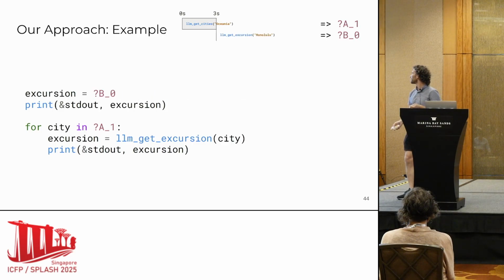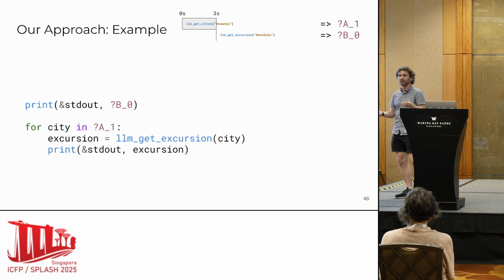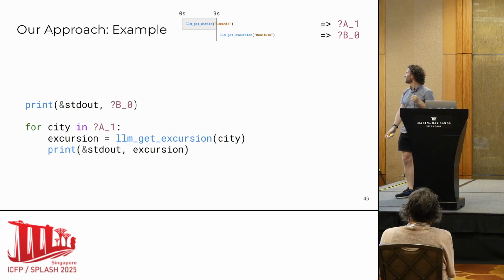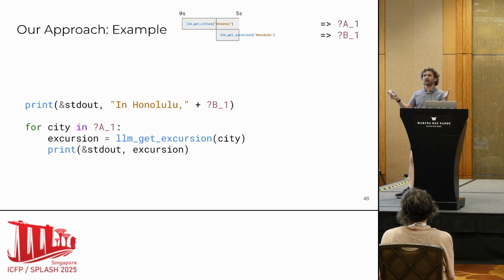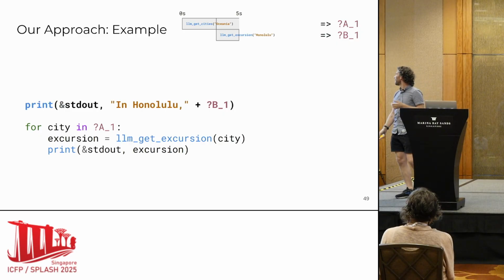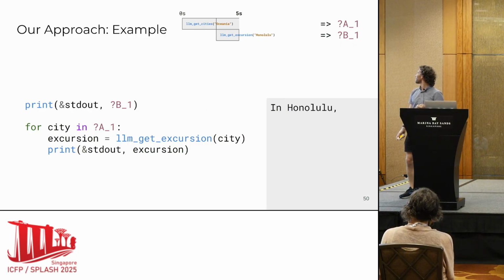So we're going to dispatch it, and again, send off the network request and replace the call site with a hole, in this case, B0. So we can continue to do a little bit of evaluation, but very quickly we get stuck. But now we're waiting for one of 2 large language model calls to get back to us. So maybe we wait a little while, and we actually hear back on Honolulu that something happens. So again, we replace B0 with a string concatenated with another hole. But now we have a print statement where we know the prefix of the string that's being printed. Why don't we just evaluate that now? So in fact, we're going to do that.